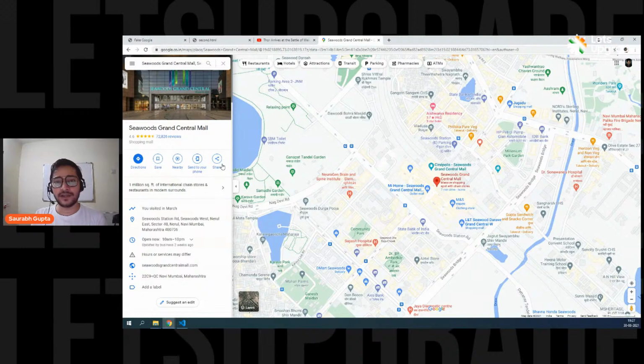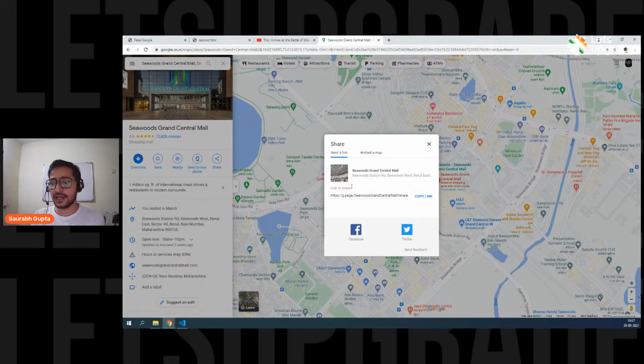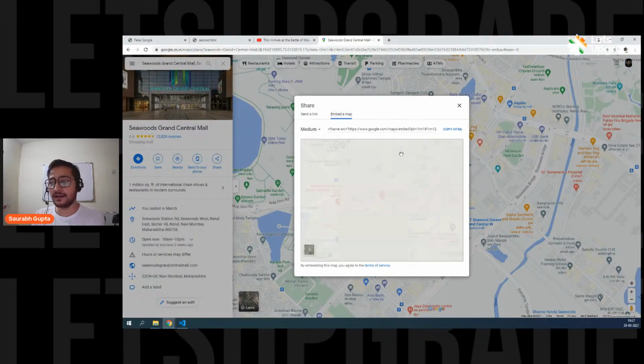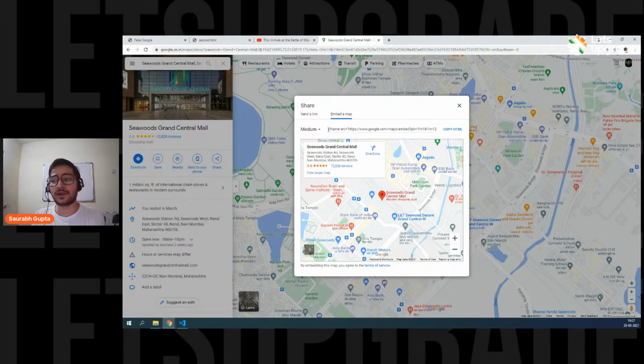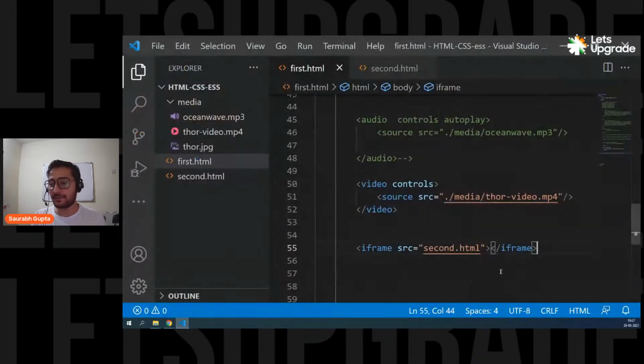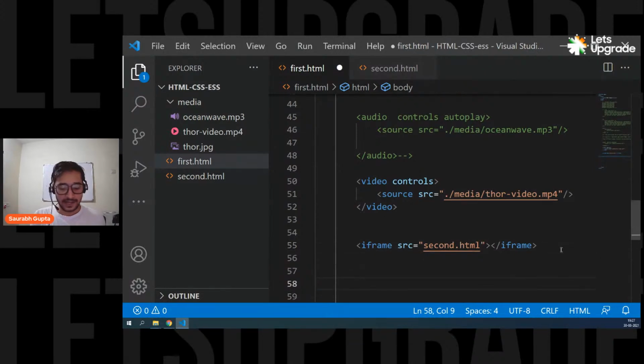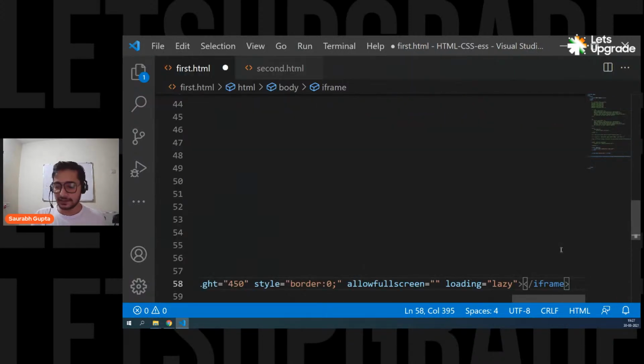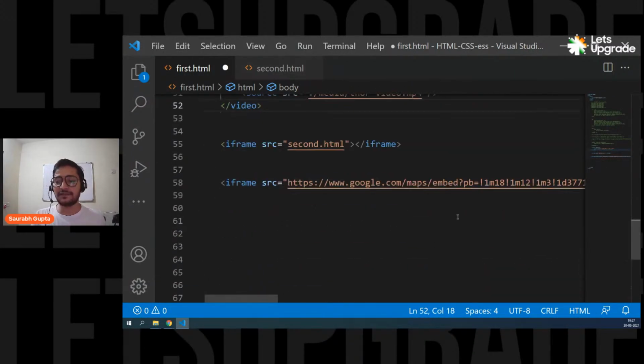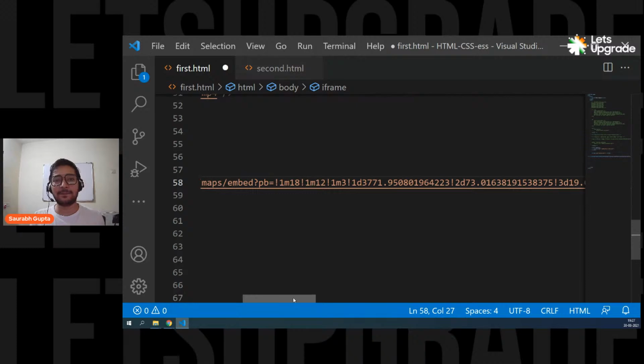Now, what you have to do is search for your location, whatever you want to display. Click on share. And in the share, click on embed a map, the second option. And here, it will directly give you the HTML code with iframe so that you don't have to create the iframe. Just copy this HTML, go in your web page, and paste it. See what it is giving you? It is simply giving you iframe. And inside src, you have the link of that particular location.